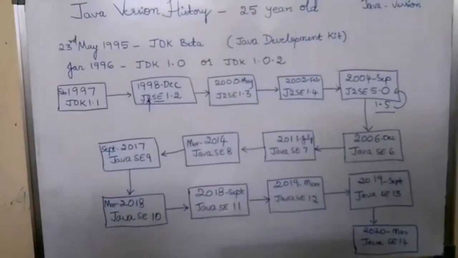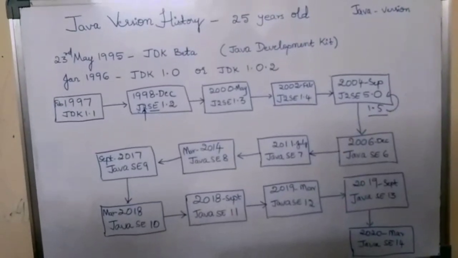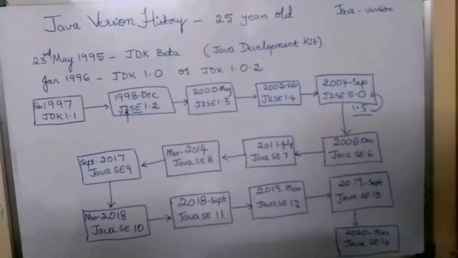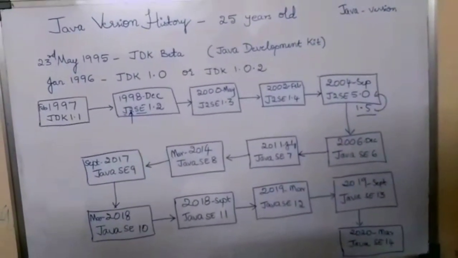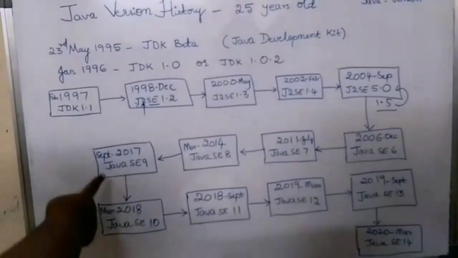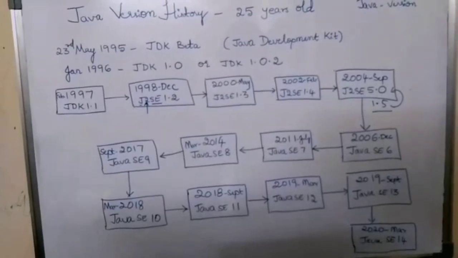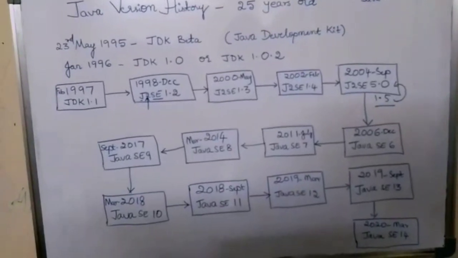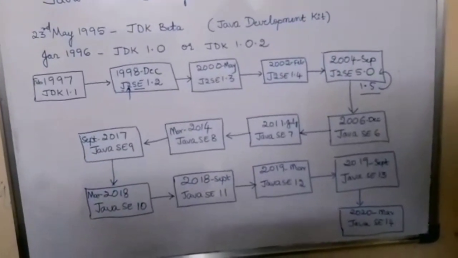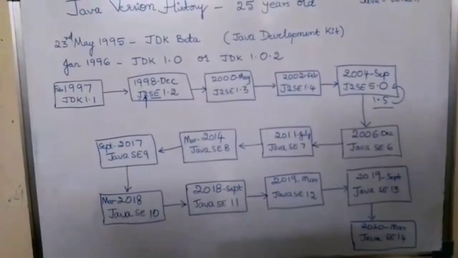How does this gap of 2 to 3 years versus a gap of 6 months help the developer? If there is a 2 or 3 year gap between versions, it means so many features have been added that it is very difficult for the developer to follow. When there is only a 6 month gap between versions, it means only a few features are added to each version, and it is very easy for developers to follow and for newcomers to learn the various versions.